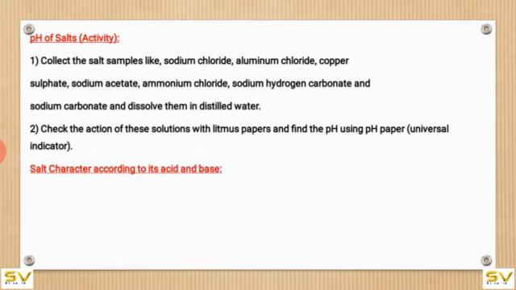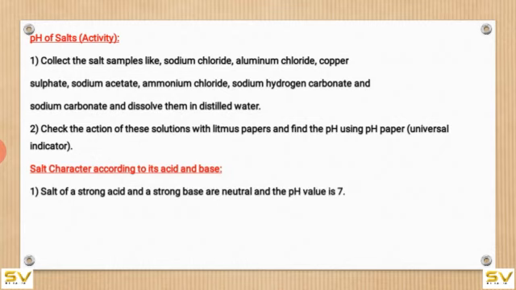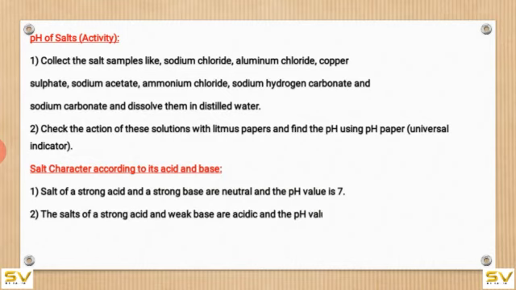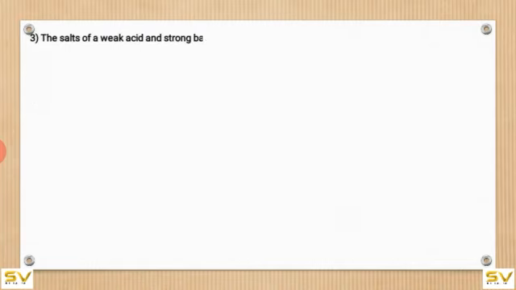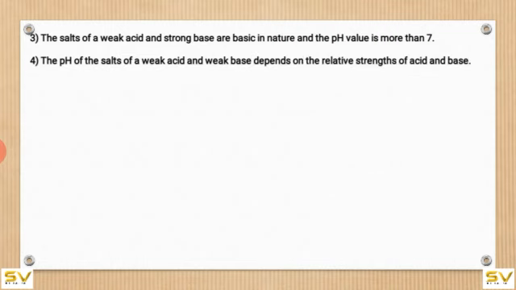Salt character according to its acid and base. Salts of a strong acid and a strong base are neutral and their pH value is 7. The salts of a strong acid and weak base are acidic and the pH value is less than 7. The salts of a weak acid and strong base are basic in nature and the pH value is more than 7. The pH of the salts of a weak acid and weak base depends on the relative strength of acid